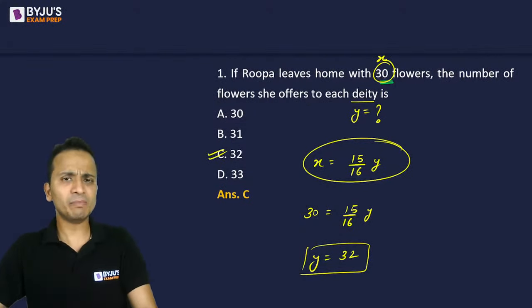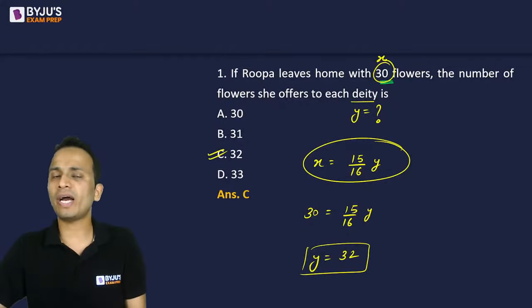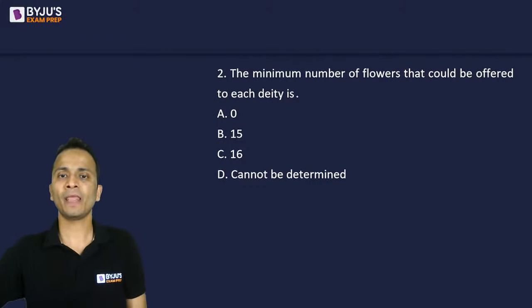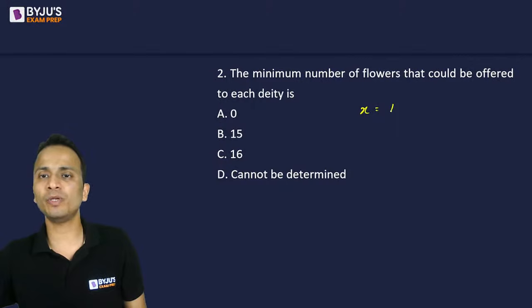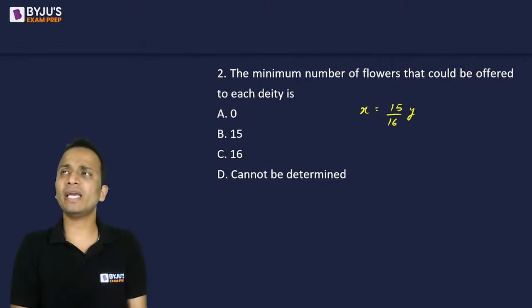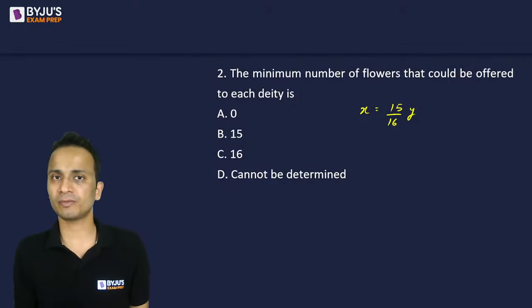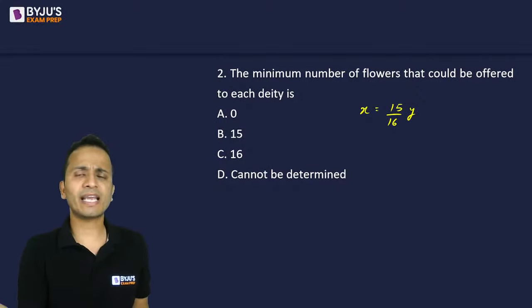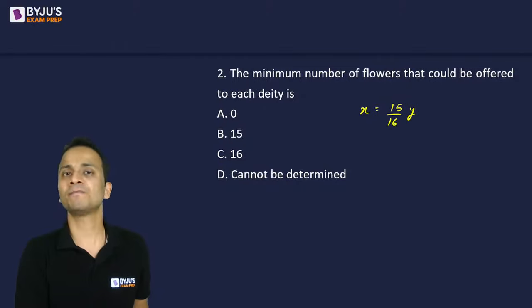Now it's pretty simple. The only effort that was required was to establish the relationship between x and y. We have done that, and now we can easily answer all the questions. So again, I'll write the relation x is equal to 15 upon 16y. Now also understand what x and y can be. x and y can be natural numbers. x and y cannot be negative numbers. Obviously, there cannot be a negative number of flowers. Also, x and y cannot be fractions or decimals because they are the number of flowers.